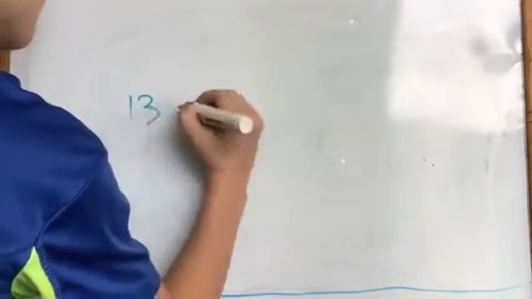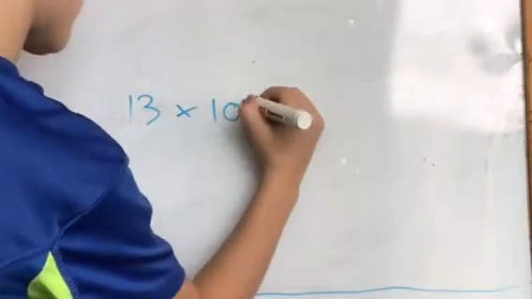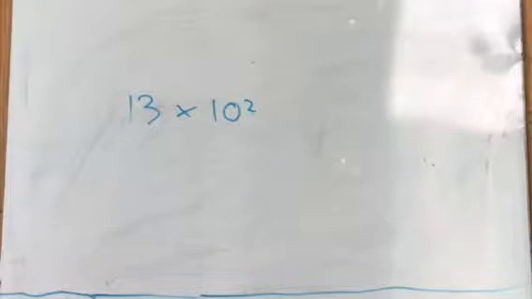like 13 times 10 to the power of 2. That means that 10 to the power of 2 is 10 times 10, because there are two 10s in it. If it was 3, then it would be 10 times 10 times 10. So 10 to the power of 2 is 100, because 10 times 10 is 100. Then you could just do 13 times 100, which is 1300.